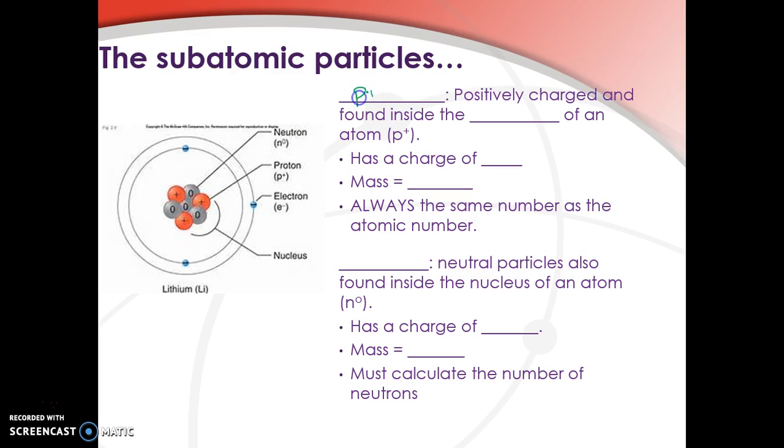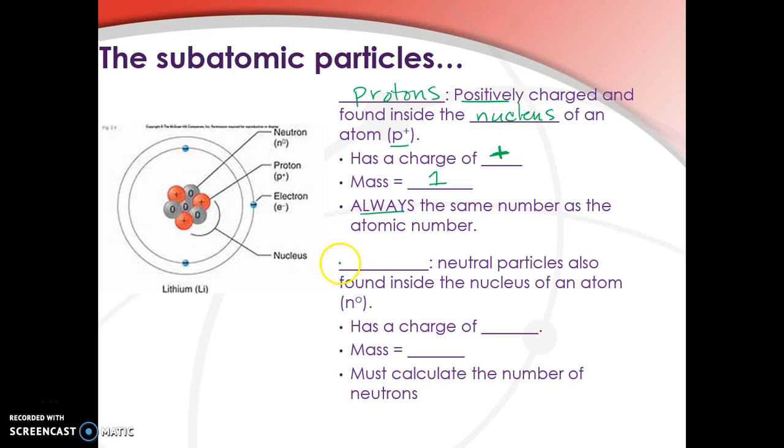We have protons, which we just talked about. Protons are positively charged and found inside the nucleus of the atom. The symbol for a proton is P with a superscript plus. It has a positive charge. And the mass is really, really small, but we need to be able to count it, so we say it has a relative mass of 1. And remember, the number of protons is always the same as the atomic number. It's actually the same thing.